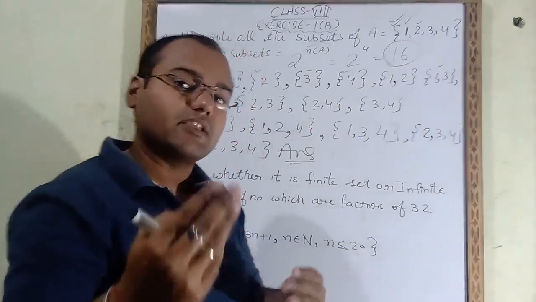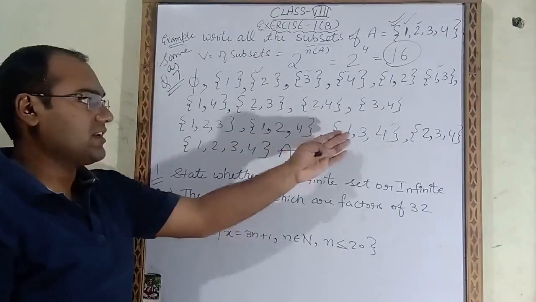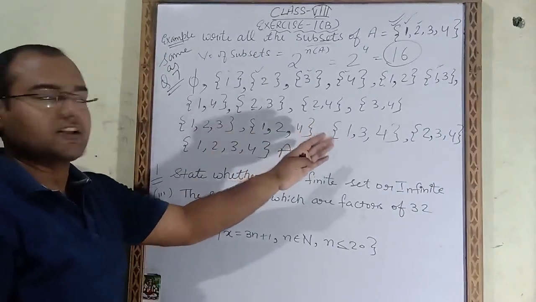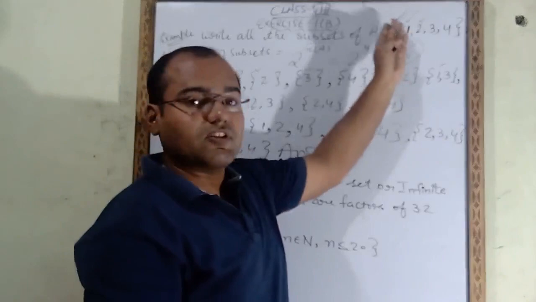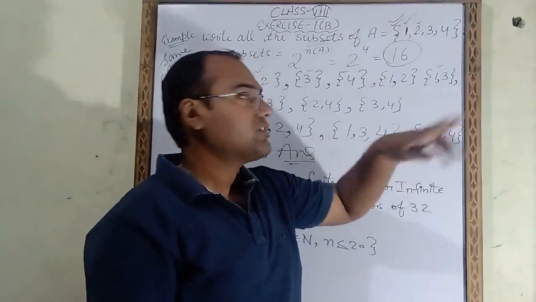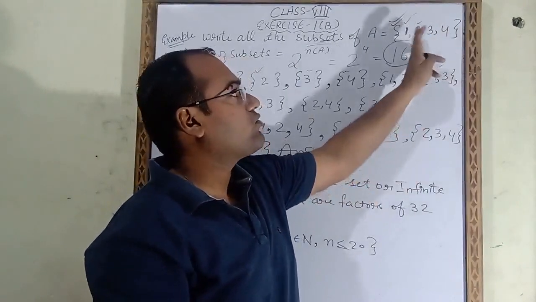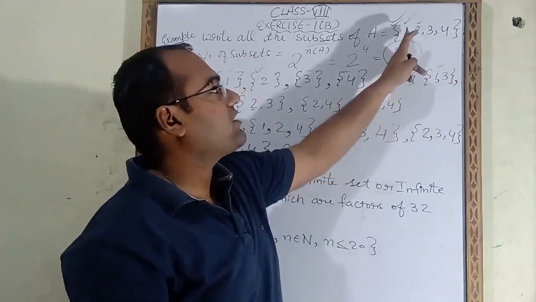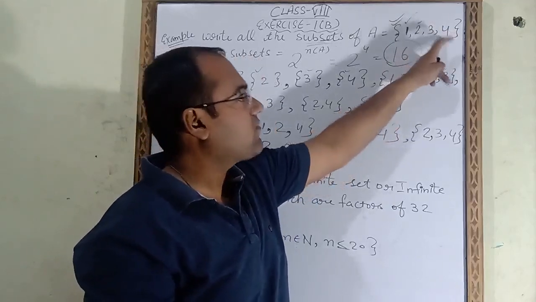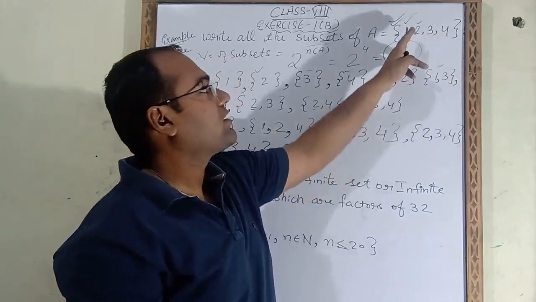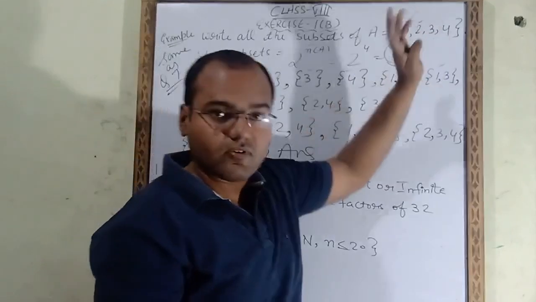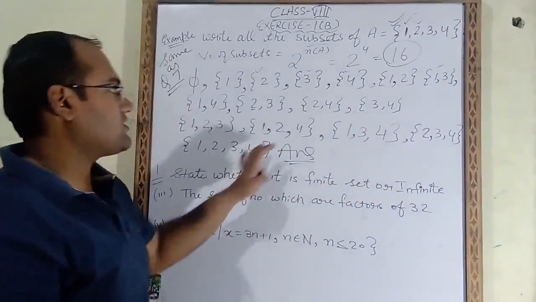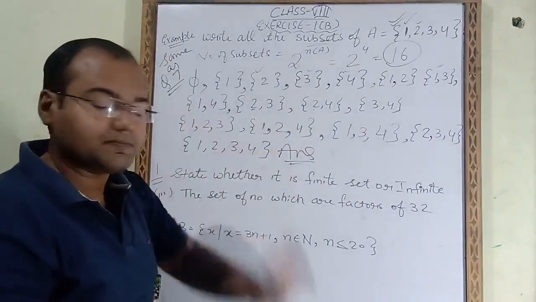After that we will take 3 numbers. When we write 3 numbers, we have to do it like this. First of all we will fix 1, and with 1 we will fix 2 also. So 1 and 2 we will fix: 1, 2, 3 and 1, 2, 4. Then after that 1, 2 we will not take: 1, 3, 4. Then after that we leave 1 and take 2, 3, 4. So like this you have to do this question.